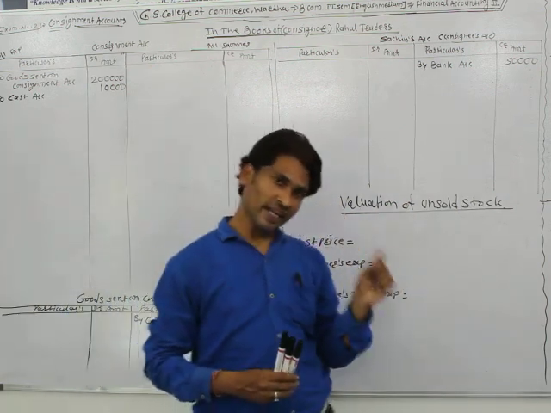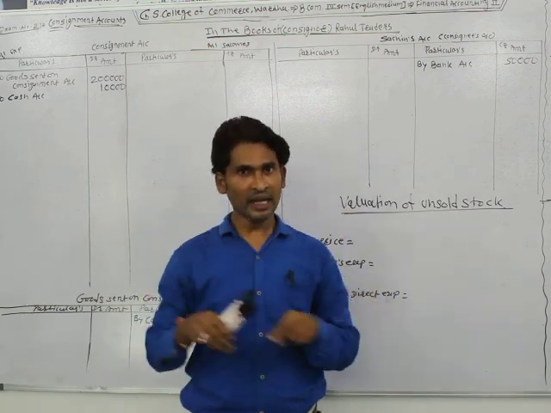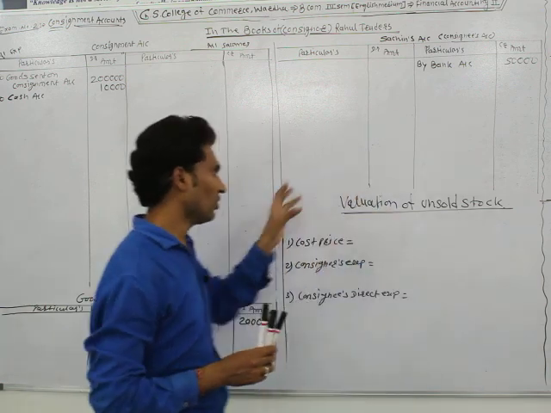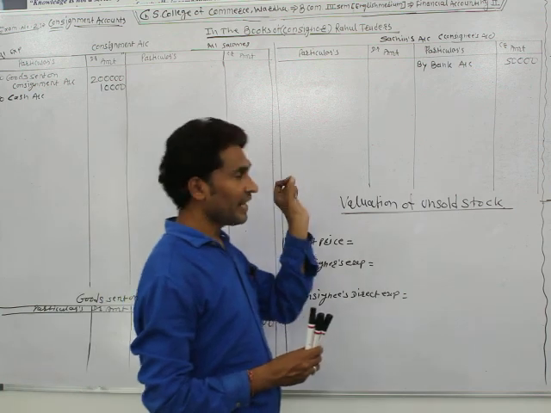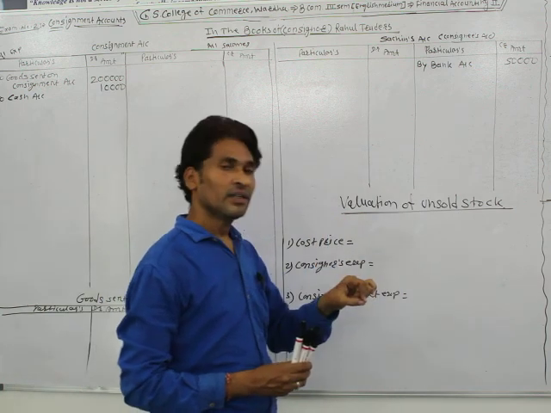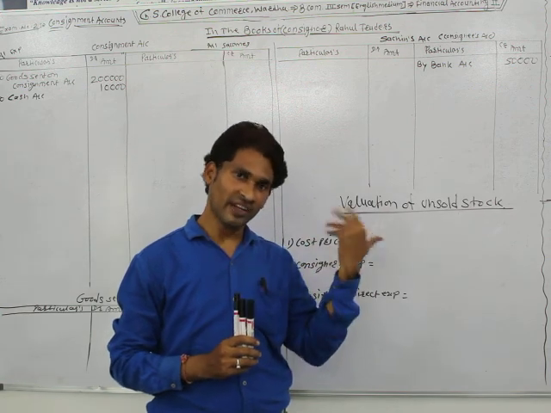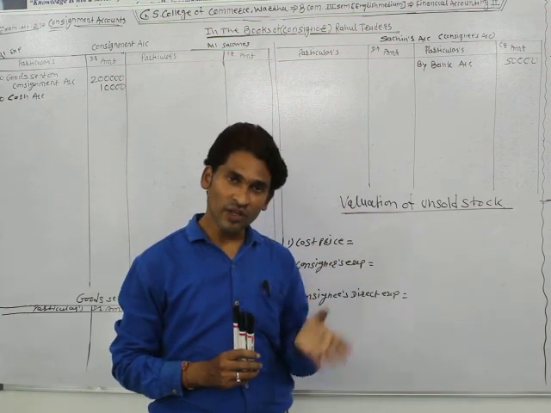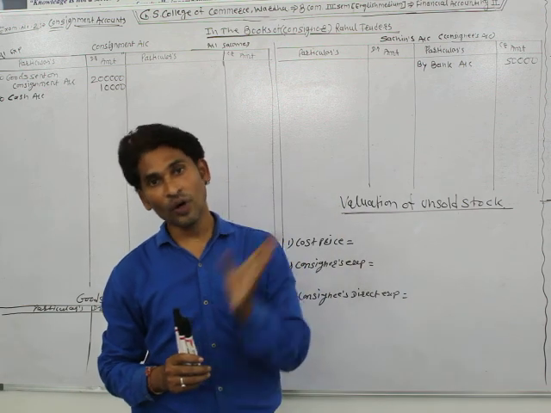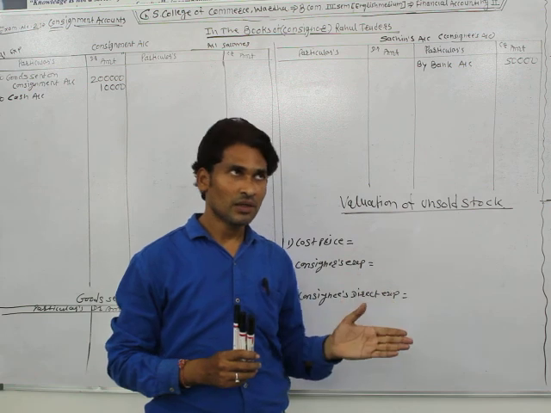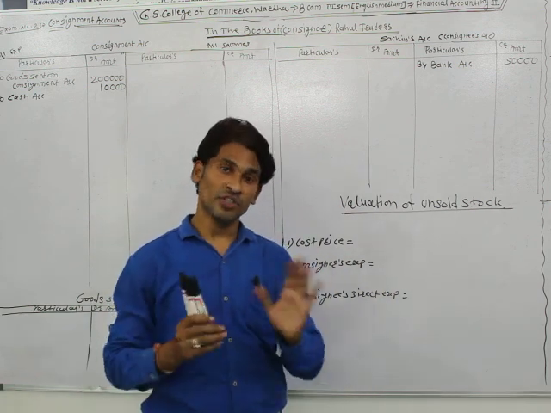An example is already given in the description box. You open it and read the example which I have solved there. So Sachin, taking the delivery of goods, spent rupees 2,000 for carriage and freight, rupees 3,000 for loading unloading charges, rupees 10,000 for godown rent, rupees 5,000 for advertisement and salesman's commission or selling expenses.